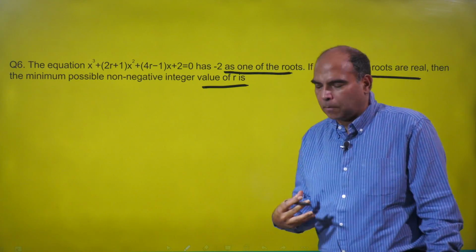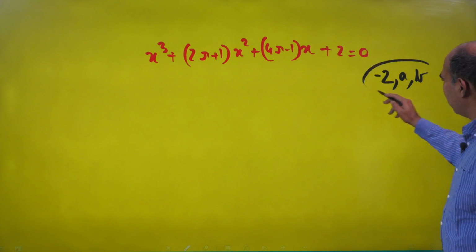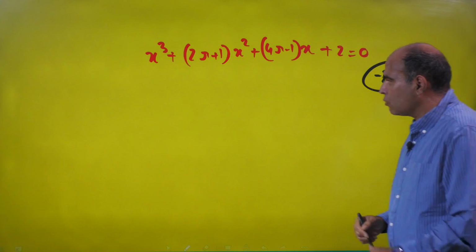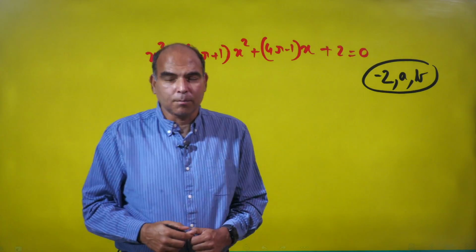Now this seems completely off the cuff. A lot of people got completely derailed by this question. But as I'll show you, this question is also built on very simple triggers.